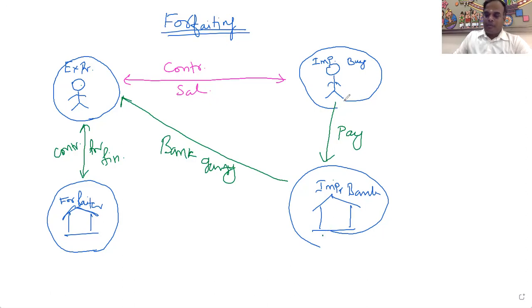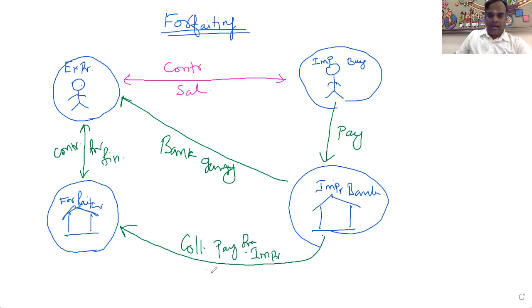At the time of making the payment, the importer's bank has to collect the payment from the importer and give that payment to the forfeiter.